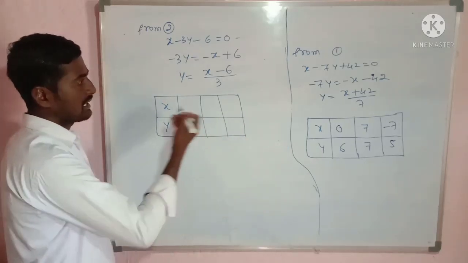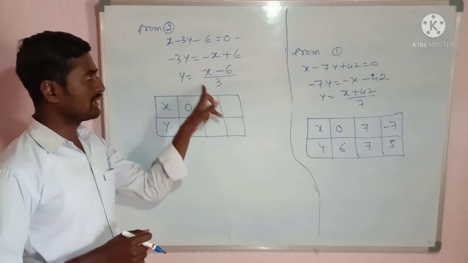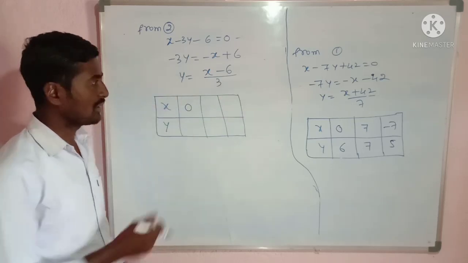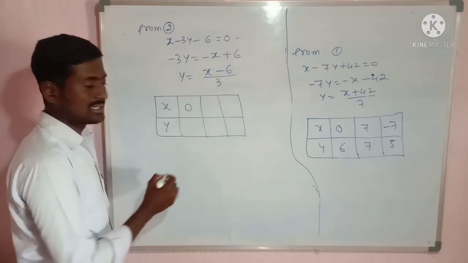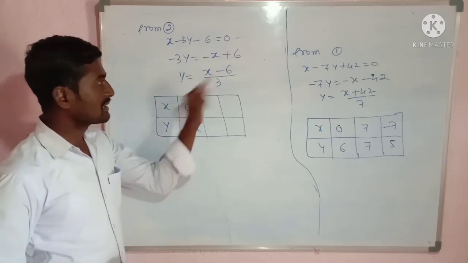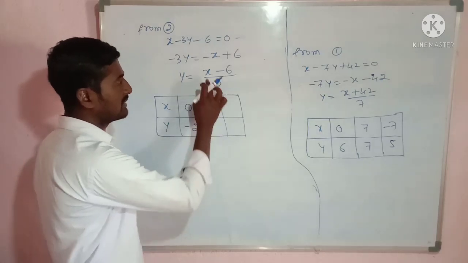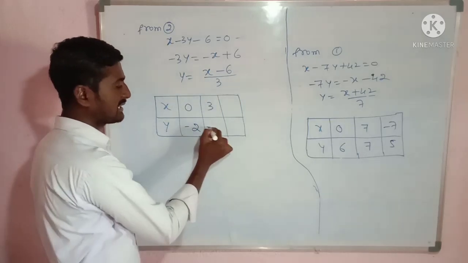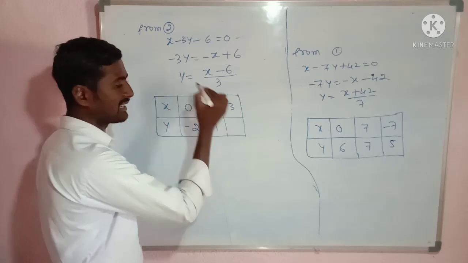Now here also again I will take x equal to 0. If we take x equal to 0, the numerator will be divisible by 3, so I'll get an integer y. So x equal to 0, minus 6 divided by 3, that is minus 2 I'm getting. Right. Now I'll choose the value of x as 3. If I take x equal to 3, 3 minus 6, that is minus 3. Minus 3 divided by 3, that is minus 1. Okay.